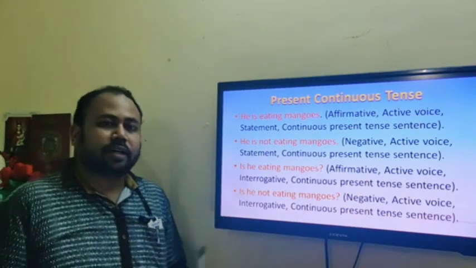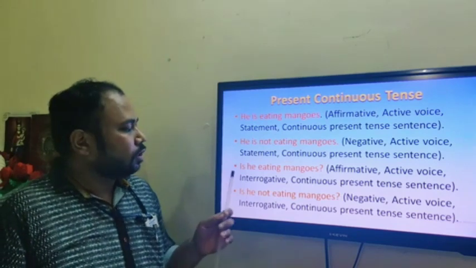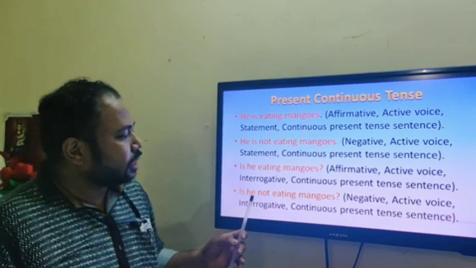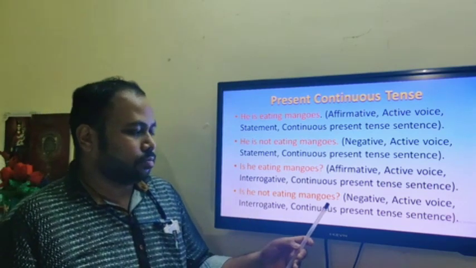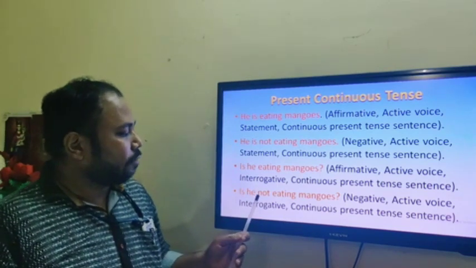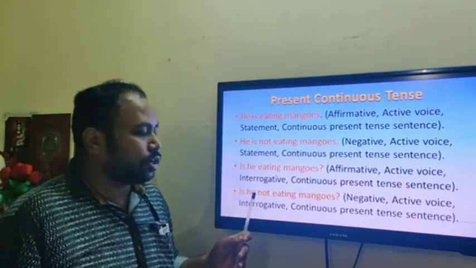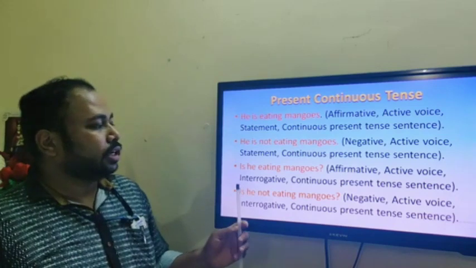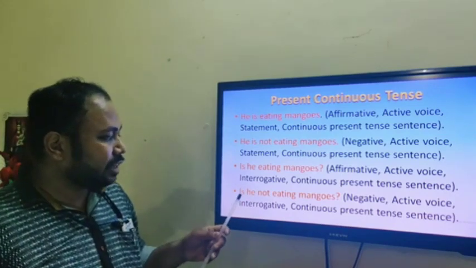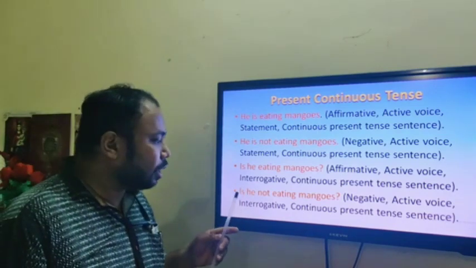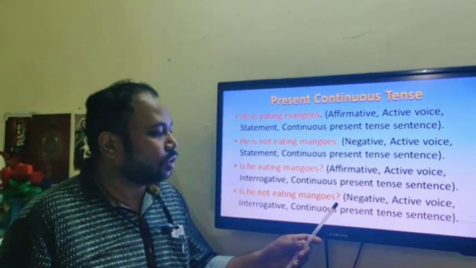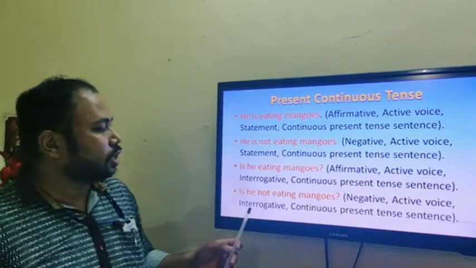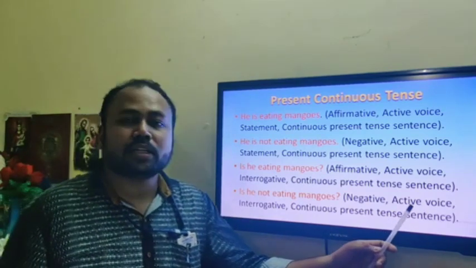The fourth one, as per our pattern, is he not eating mangoes? Here we have added the negative word not in order to make it negative sentence. And also it is an interrogative because we have kept the verb auxiliary in the beginning and also we have ended it with a question mark. Hence the sentence is negative, active voice, interrogative, continuous present tense sentence.